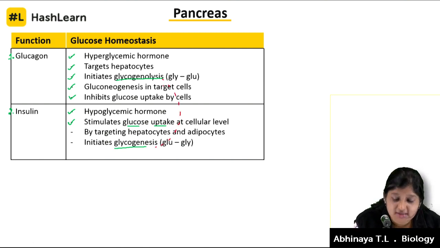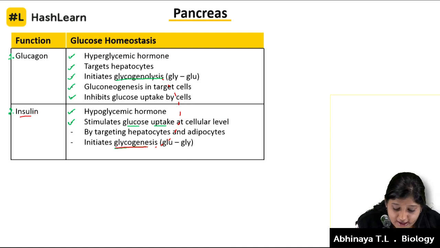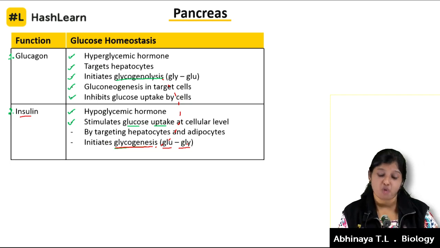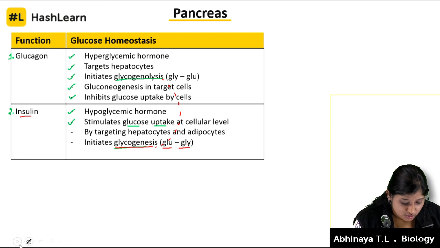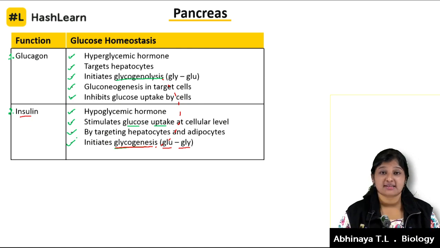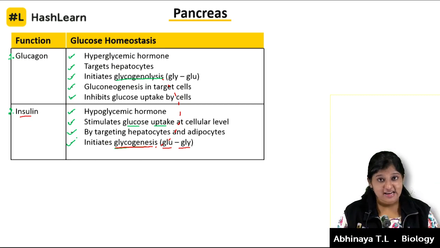So glycogenolysis was the conversion of glycogen to glucose by glucagon, and insulin is going to bring up glycogenesis, that is the conversion of glucose to glycogen, to reduce the glucose level in the body. I hope you guys have understood the roles of these two hormones and how complementary they have been acting in their cases, that is to maintain the glucose level in the body. The entire scene here is to get glucose homeostasis, that's nothing but balance.